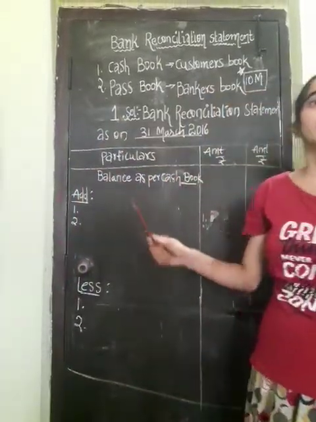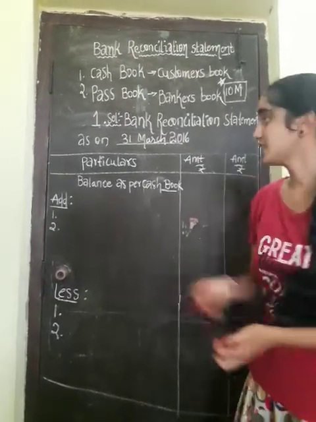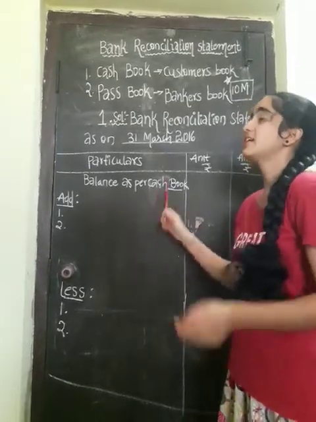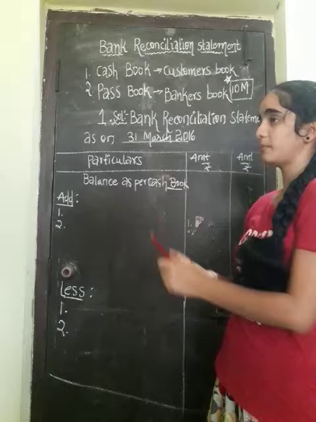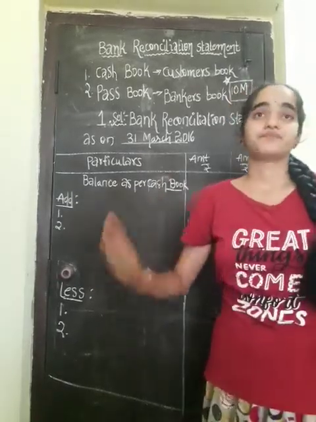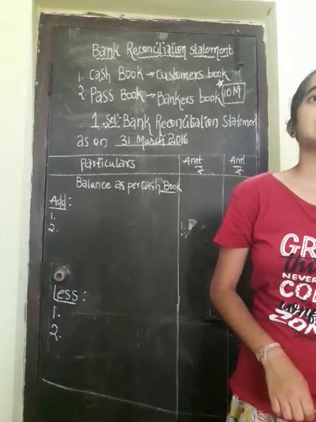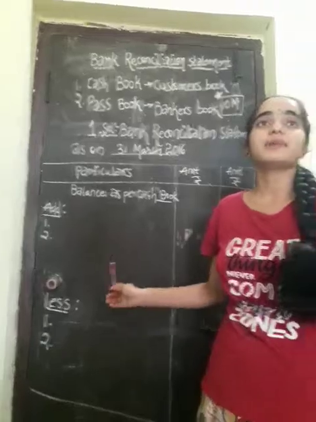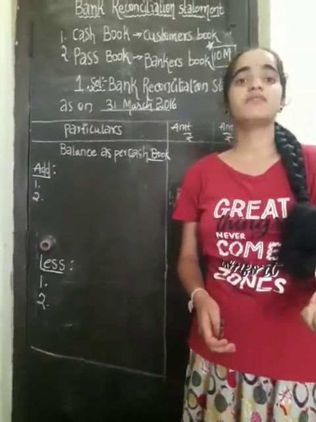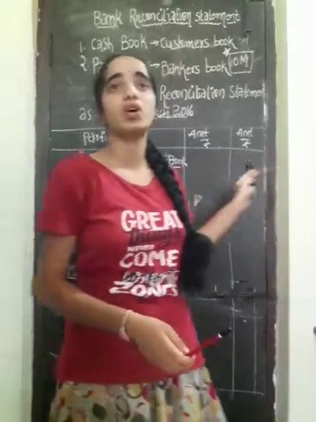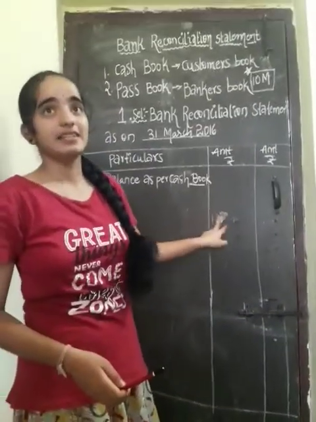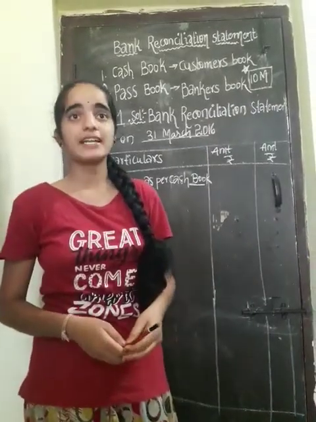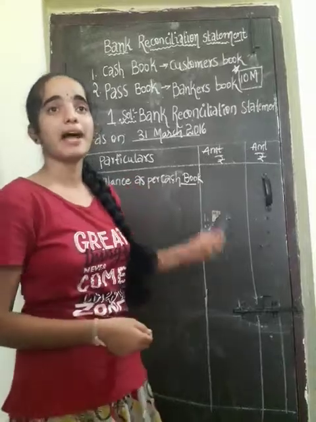That is, bank balance as per the cash book. He will give a certain amount. Bank balance as per cash book means we have to identify that this is a cash book problem. Bank balance as per the current account statement means it will be the current account statement. And now we have check deposited but not cleared. Okay, check deposited but not cleared. Direct payments by customers into the bank account.